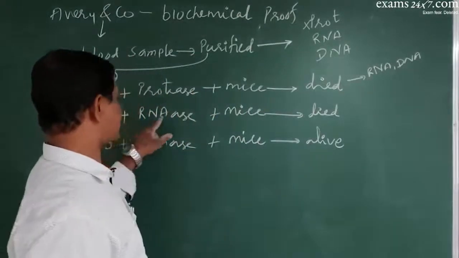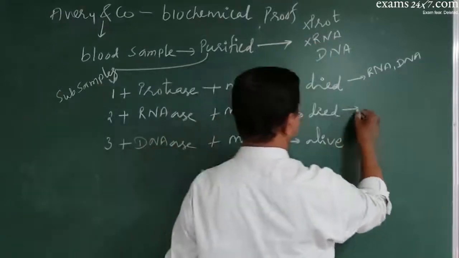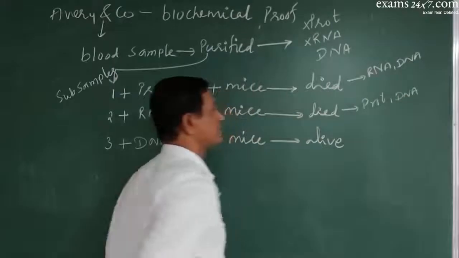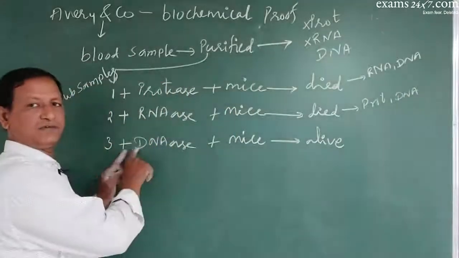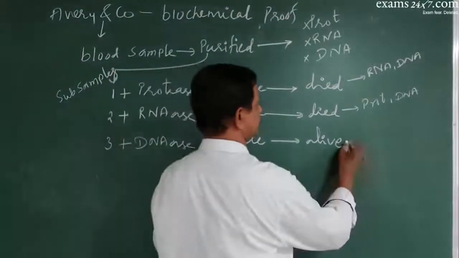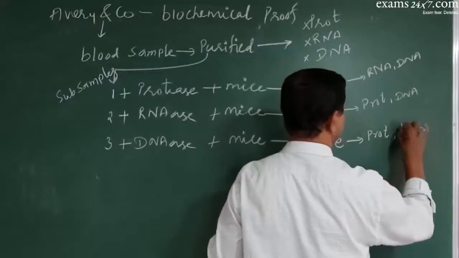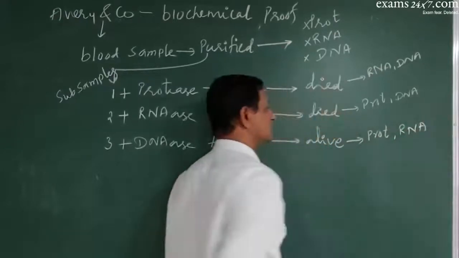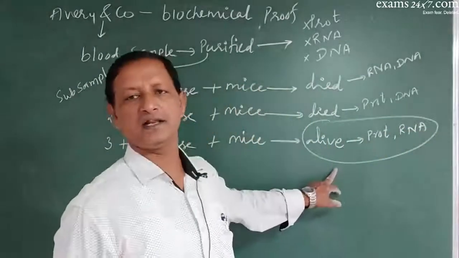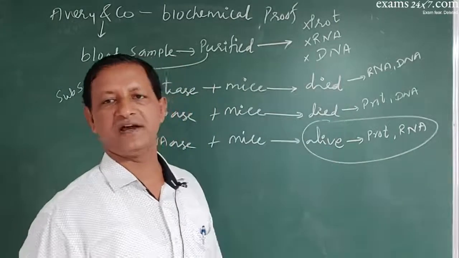Second subsample was treated with RNAse, so RNA was denatured. So this sample had protein and DNA. Third subsample was treated with DNAse, so DNA was denatured, and in this case the sample had only protein and RNA. So you now ignore this because here the mice were alive. Now consider these 2 cases where mice were dead.